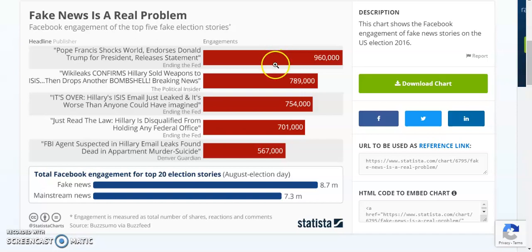So you can see the other top 5 completely made up stories. And then down in blue, this is looking at the total Facebook engagement for the top 20 election stories between August and election day in 2016. And you can see that almost 1.5 million more engagements happened with fake stories than with actual mainstream news stories.